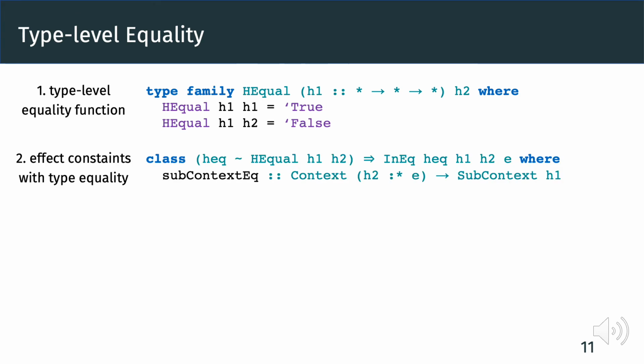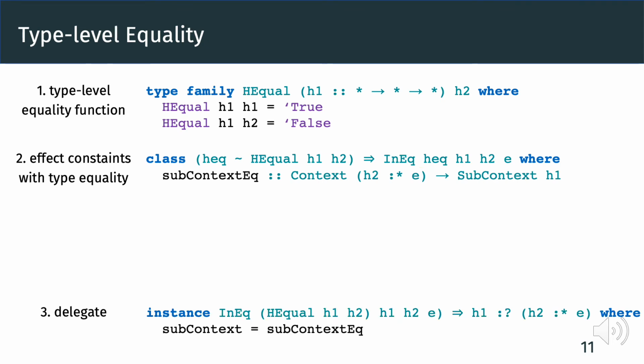We then define another effect constraint inEq. The type signature of its function, subcontextEq, is exactly the same as subcontext, which selects the correct handler h1 from the effect context h2 cons E. What makes inEq special is that its type parameter heq records a result of whether h1 and h2 are equivalent. In the final step, we define the instance of h in E by simply using inEq and calling subcontextEq.